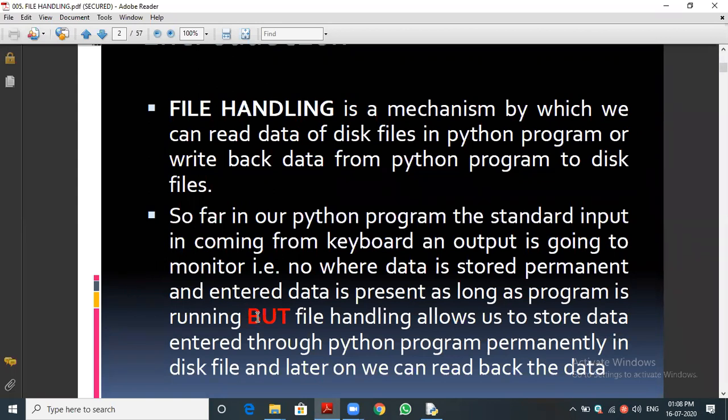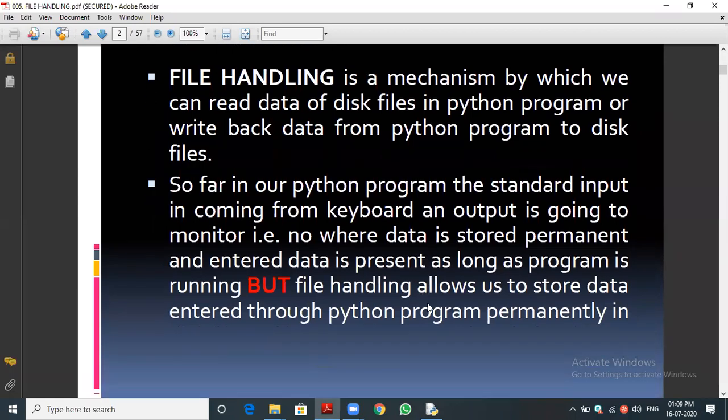But file handling allows us to store the data entered through a Python program permanently in the disk file, and later we can read back the data also. This is the importance of file handling. Suppose the question is asked, write the importance of file handling. Through the Python program, we can store the data permanently in a disk. Whenever it is needed, we can read or modify the data also. That is the importance of file handling. This is the answer. Let me go to the next slide.